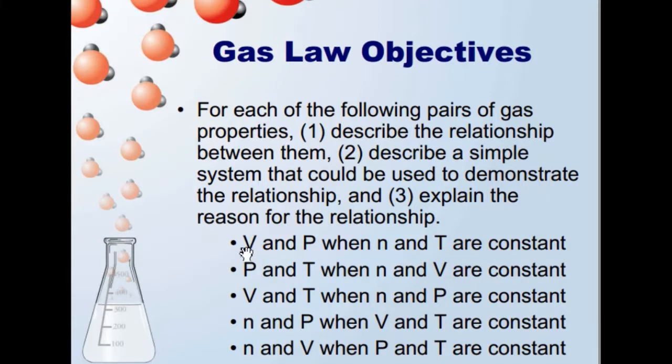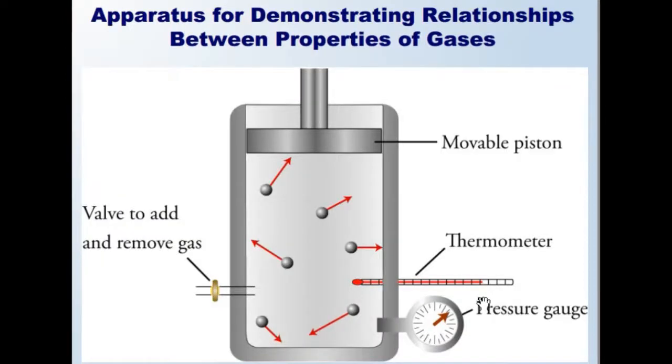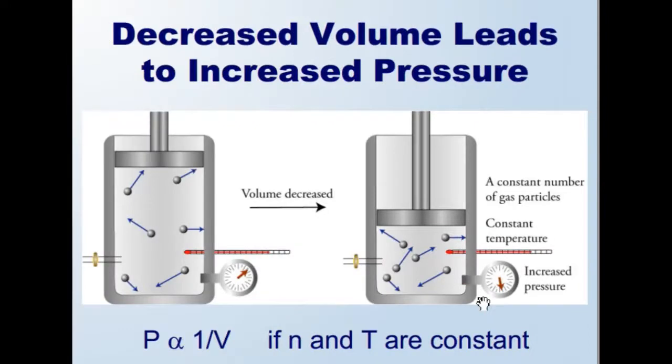There are 4 parameters of gas: volume, pressure, number of moles, and temperature. 2 will be varied and the other 2 will remain constant. Apparatus for demonstrating relationships between properties of gases. Decrease the volume, increase the pressure.